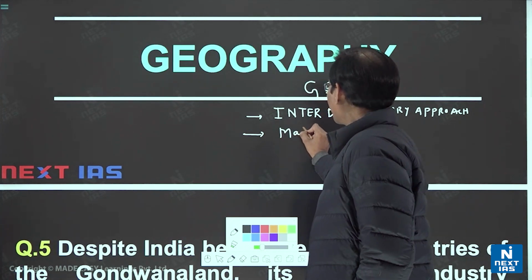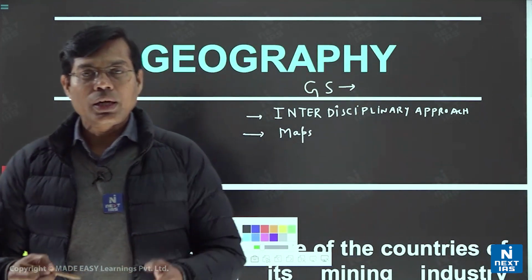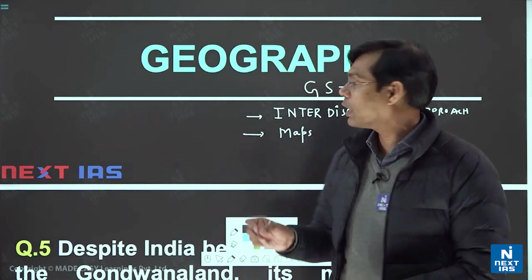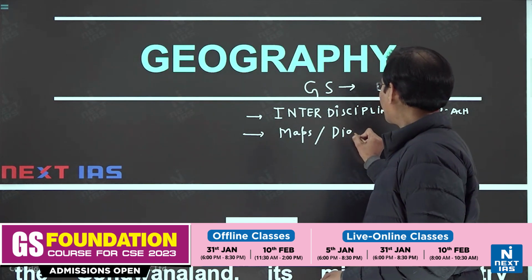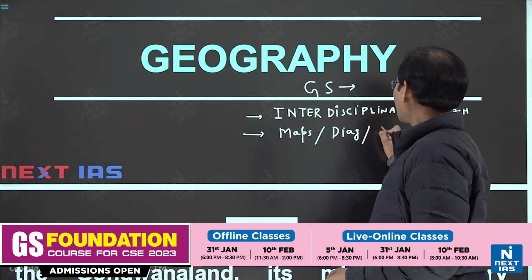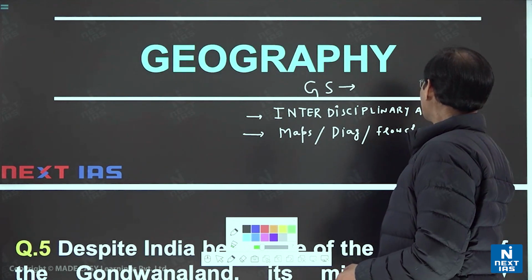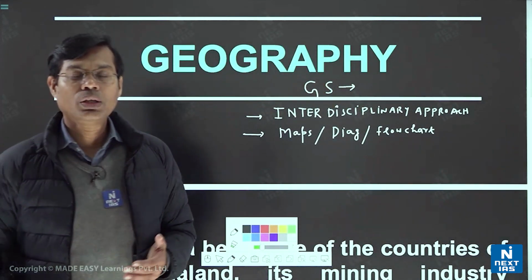Maps and diagrams will definitely give you the extra advantage. It will also beautify your answer, and you will fetch more marks if you have clear maps and diagrams. So to support, you have to use maps, diagrams, as well as flow charts as required. These two things are very much required while decoding geography-based questions.